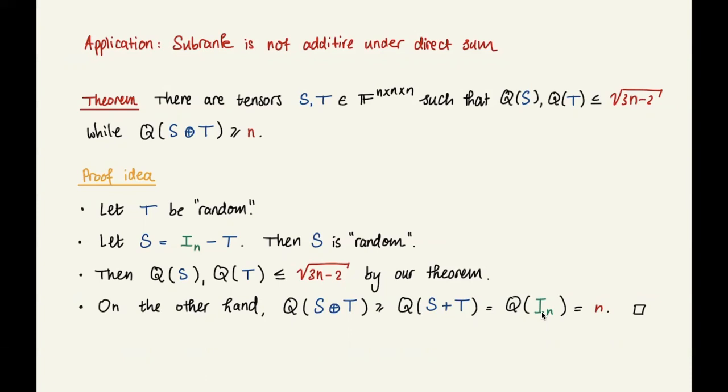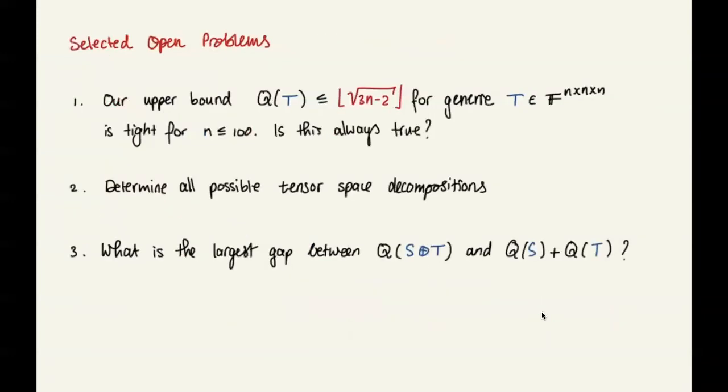All right, then our final slide, some selected open problems. So our upper bound, the floor of square root of 3n minus 2, is actually tight. We found that it's tight for small n, but we don't know yet whether it's always tight. It's pretty tight because it's tight up to an additive constant, but maybe this upper bound is actually the real value for all n.